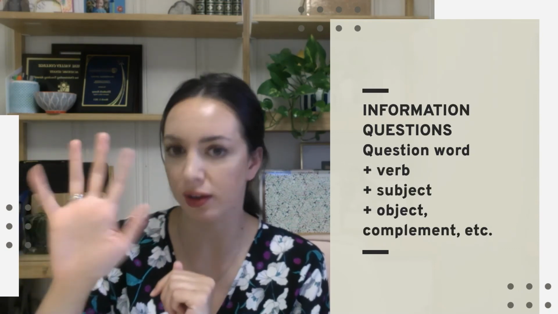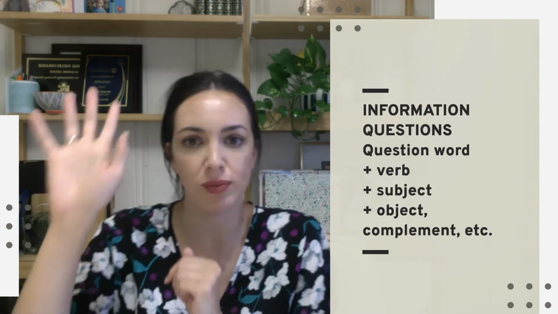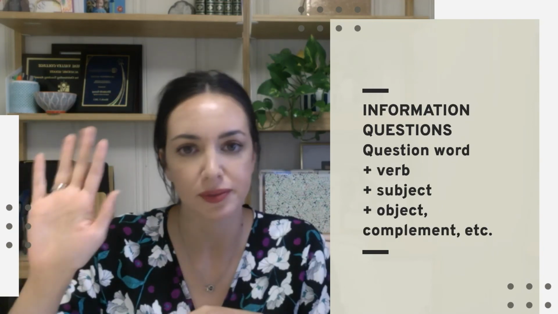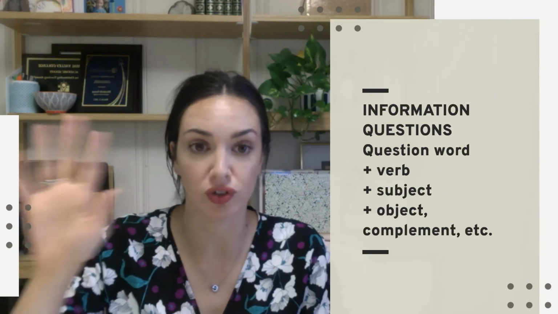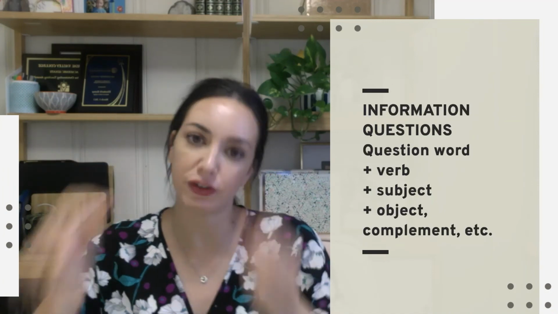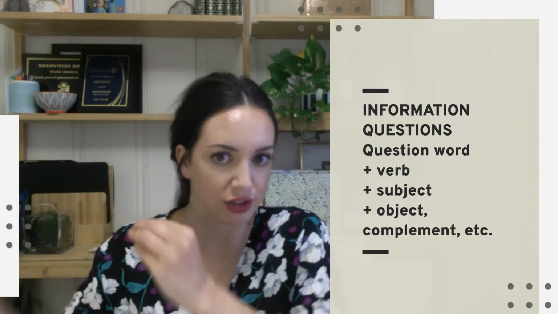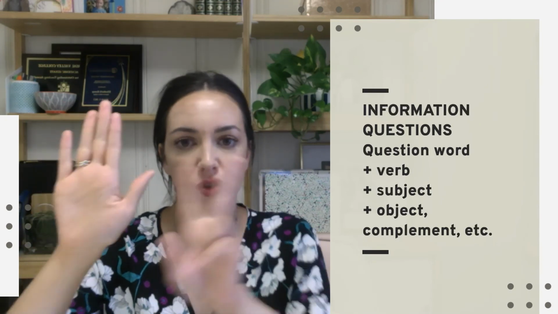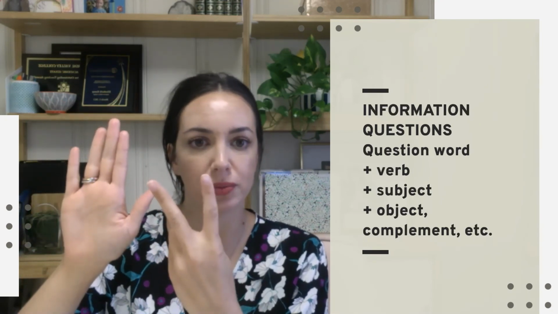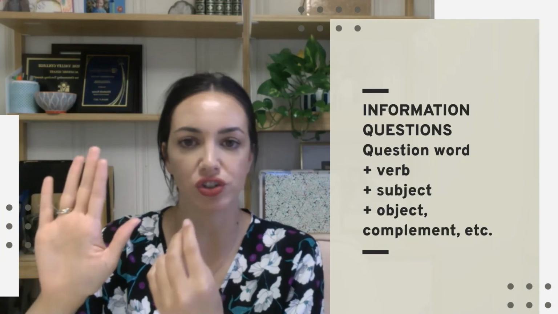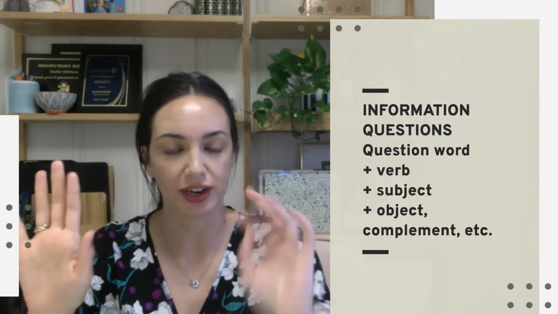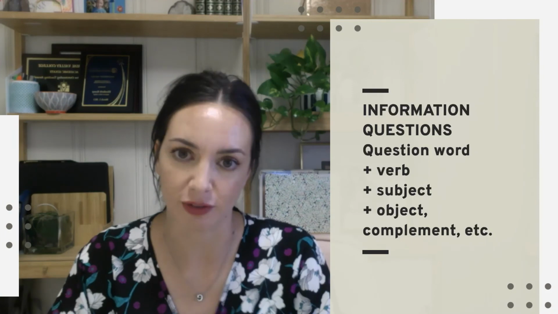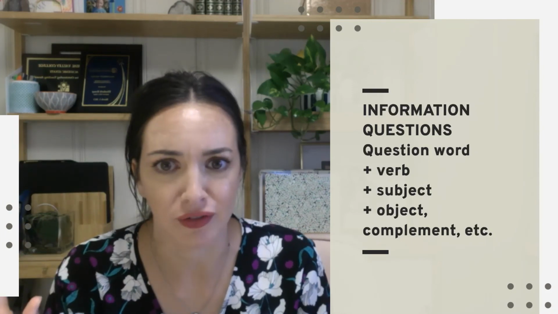Who, what, where, when, why, which, how much, how many, how tall. Those are all your question words or your W words. So to get an information question instead of a yes or no or short answer question, you're going to start with that question word, switch your subject and verb. So we're going to go question word, verb, subject, object, complement, whatever. It sounds really confusing, but when you see it, it's not.